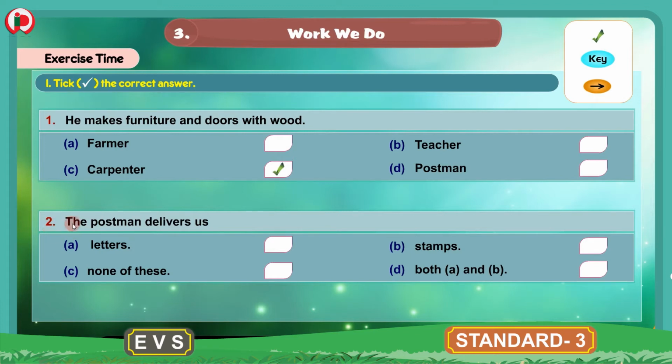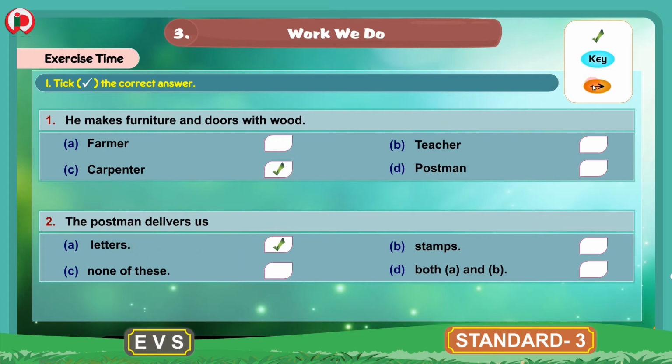2. The postman delivers us dash. Options here are A. Letters, B. Stamps, C. None of these, D. Both A and B. The correct answer here is letters. So we will put a tick mark here for the option A. The postman delivers us letters.